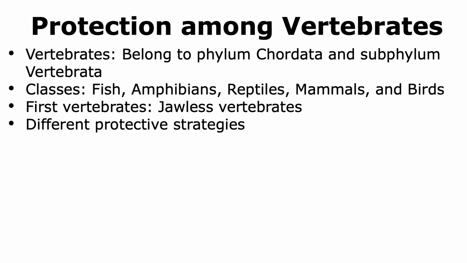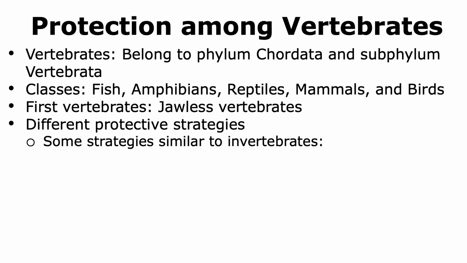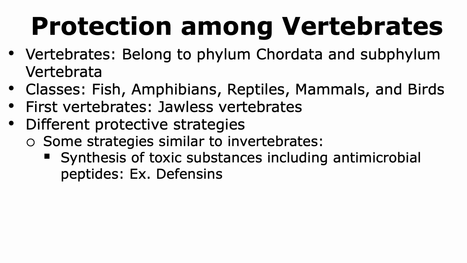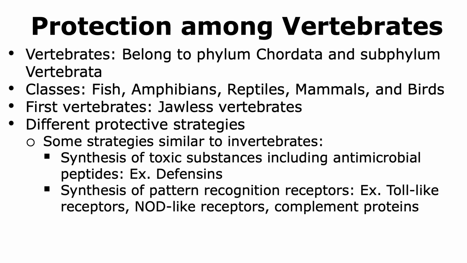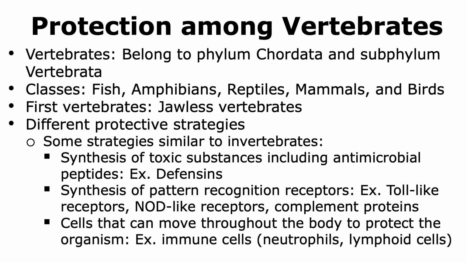Vertebrates are much more complex than other organisms like invertebrates or protists, and thus they have to have multiple strategies to protect themselves. Many strategies are similar to what is observed in invertebrates, which includes the synthesis of toxic substances and the production of pattern recognition receptors. Vertebrates also have cells that can move throughout the body to protect the organism, but they have more types of cells for this purpose compared to invertebrates. Vertebrates also show the presence of RNA interference strategies.